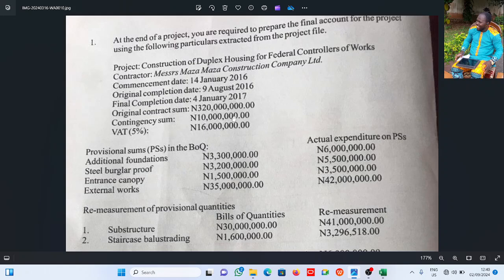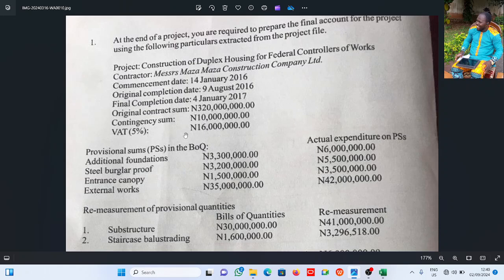This might be the technicality the examiner wants the would-be professional members to unravel. This is 320 million. VAT is 16 million. Now, if I remove 16 million from 320 million, I should have 304 million. If I take 5% of it, it will not give me back 320 million.